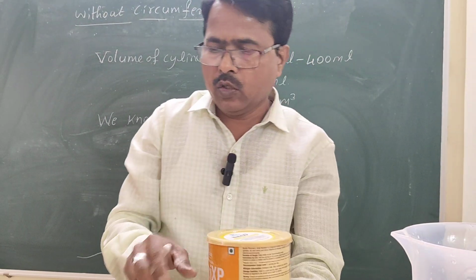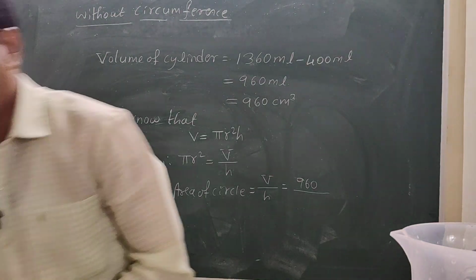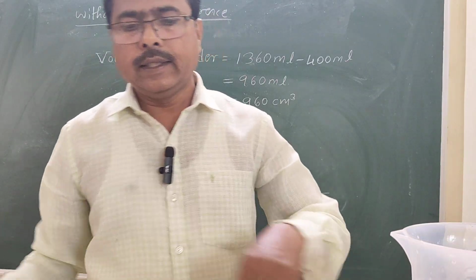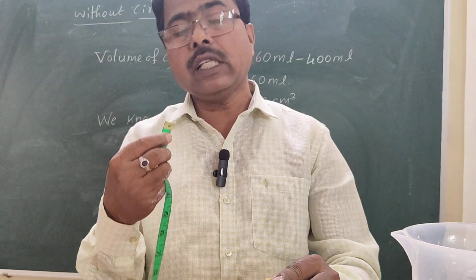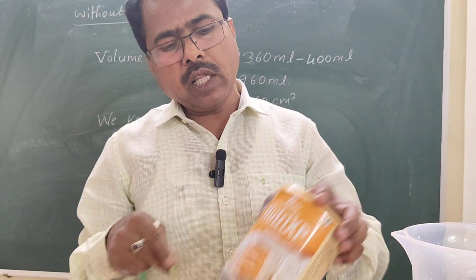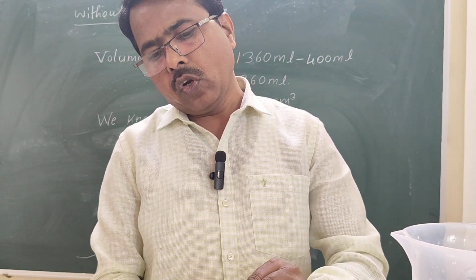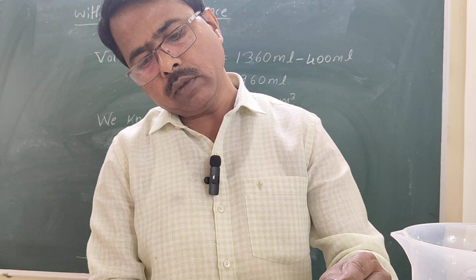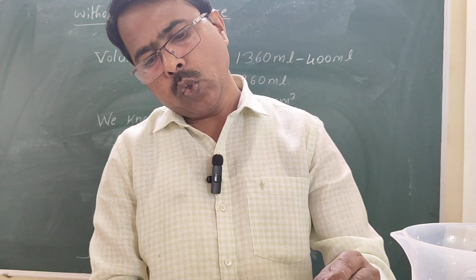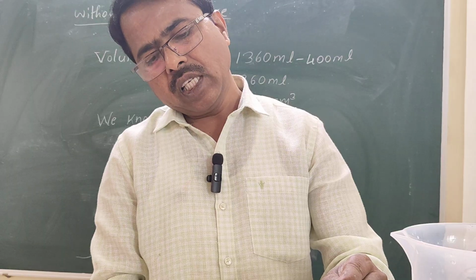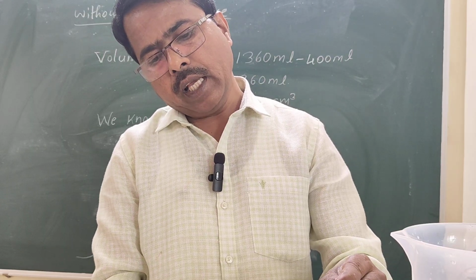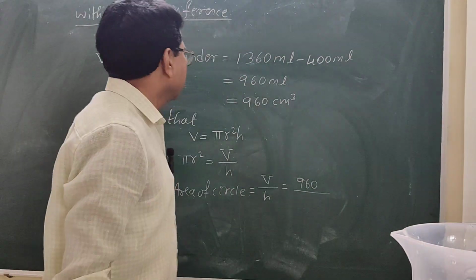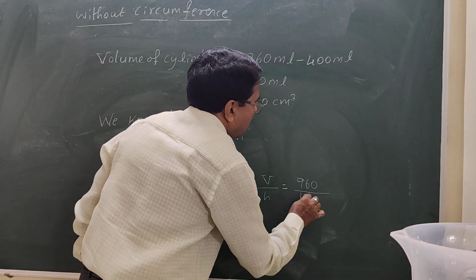Completely it was dipped inside. So I will measure the height of this cylinder. If I measure the height of the cylinder, you should measure exactly here. There is a little edge; leave that and measure exactly. Now its height is 12 centimeter. A little more is there, but you can take 12. Okay, 12 centimeter we shall take.